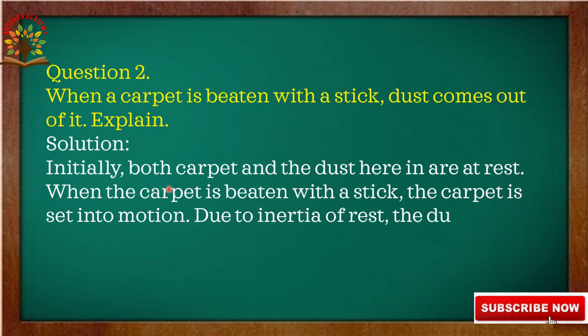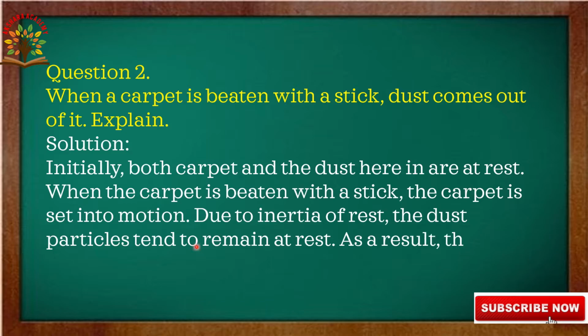Initially, both the carpet and the dust are at rest. When the carpet is beaten with a stick, the carpet is set into motion. Due to inertia of rest, the dust particles tend to remain at rest. As a result, the dust particles fall off. So that's why when the carpet is beaten with a stick, dust comes out of it.